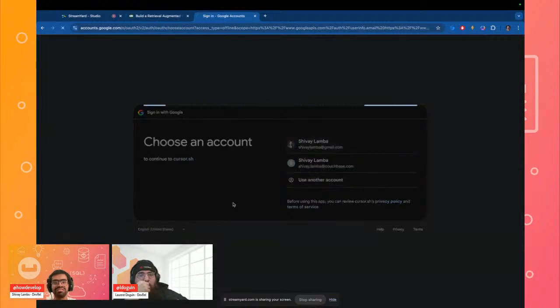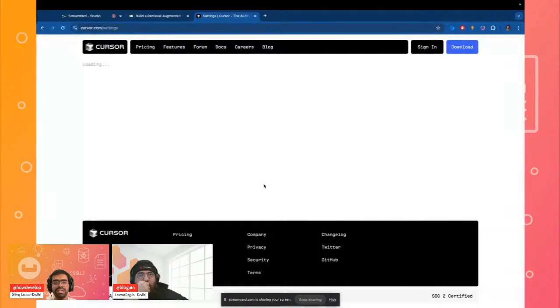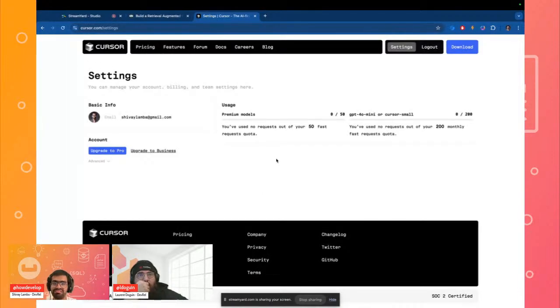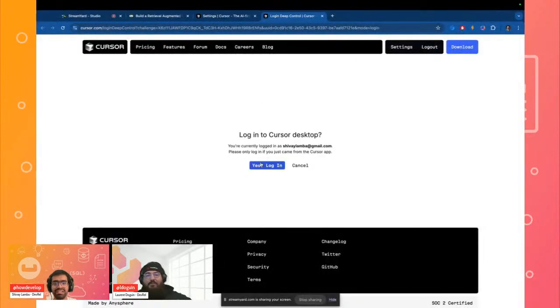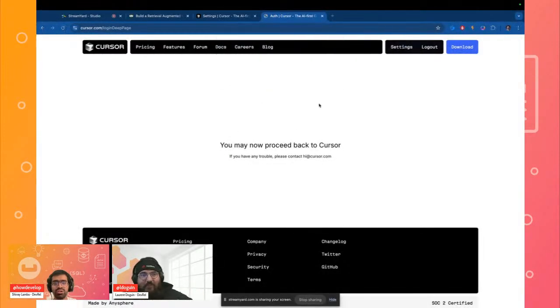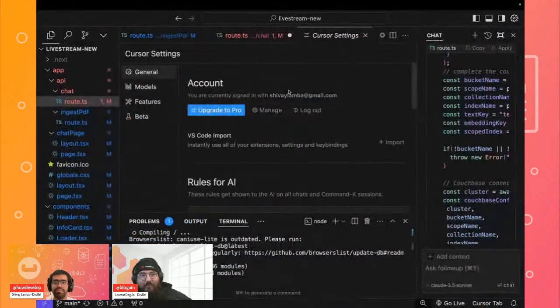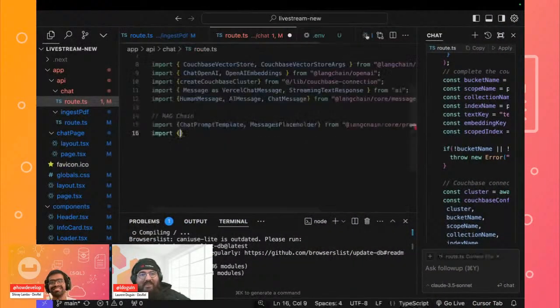Let me just use my personal email account over here, and yes, I have access. So if I quickly sign in, hopefully this should, yeah, perfect. I should have access again. So this is a quick hack. In case you don't want to pay, you can use another side account that you might have, and very easily get back the access. So that's something to just keep in mind.